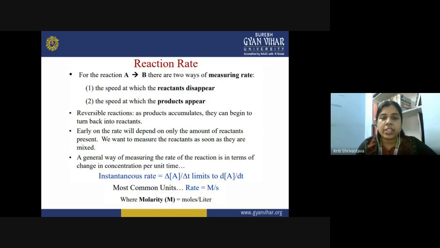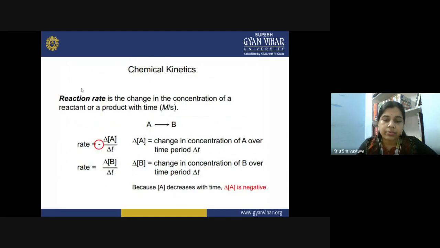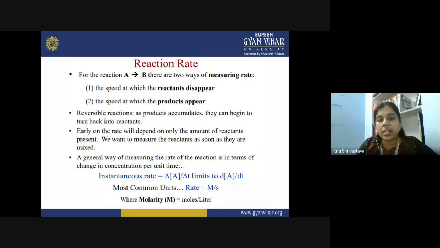So what is the reaction rate now? As we have seen, for a reaction in which the reactant A is getting converted into product B, there are two ways of measuring the rate of reaction. First is the speed at which the reactants are disappearing, that is, the decrease in the concentration of the reactant. And the second is the speed at which the products appear, that is, the increase in the concentration of product with time. These are the two methods by which we can measure the rate of the reaction.